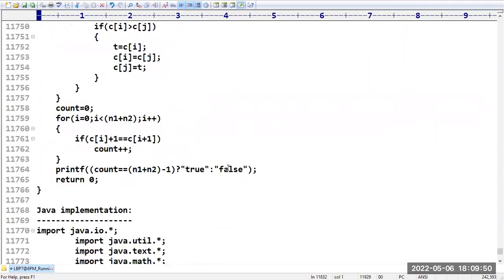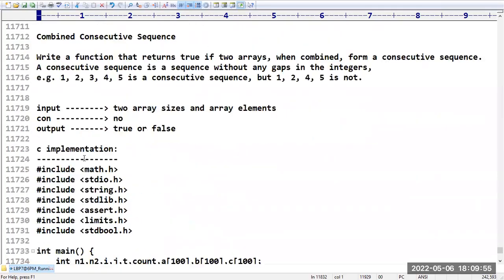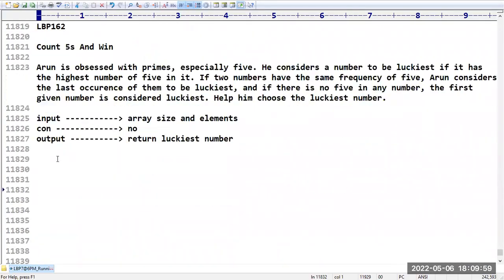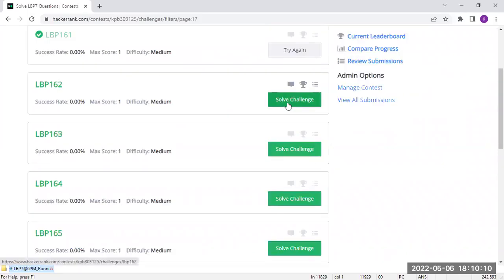Sir, 161 completed, I think so. 161 completed. Okay. Yes. Now you can see here. First, let me open some sample test cases, sir, because from that we will get clarity.